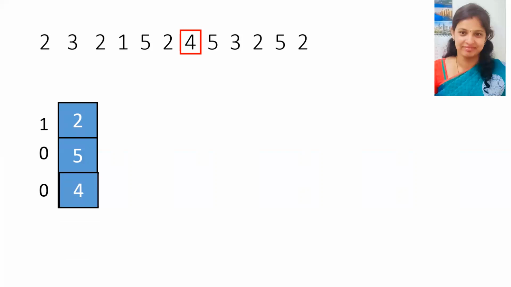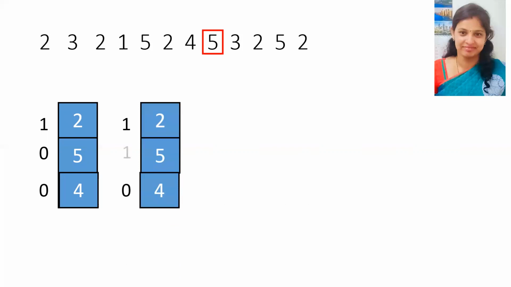And 2 has used its second chance, so we reset its reference bit to 0, and 4 remains 0. Next, we require 5 in the memory, but 5 is available in the frame, so its reference bit changes to 1. And for 2 and 4 it remains 0.